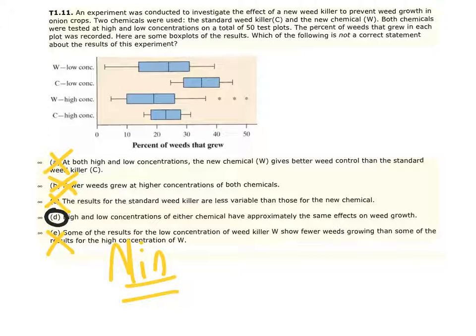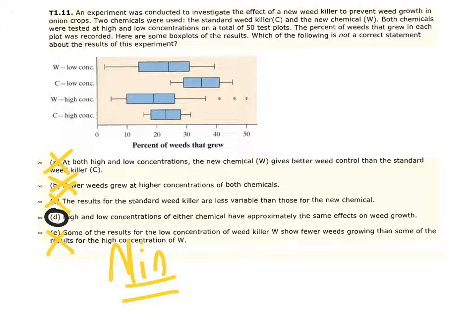For chemical W, a low concentration, a lot of spread. For chemical W, the high concentration, we look more at the spread, because the problem with this box plot is it's going to be skewed to the right because of the outliers. So we would want to look more at the median, by the way, and the IQR for the measurements. You're going to notice that it does make a difference. The median here is high, the median here is lower.